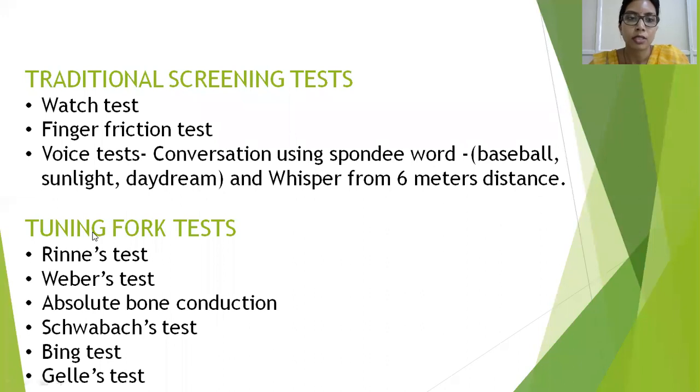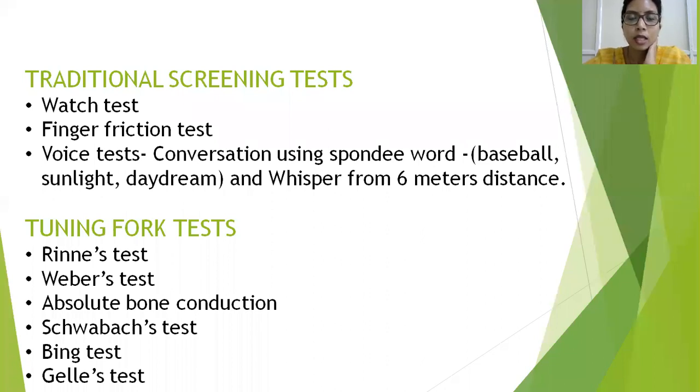Like the name suggests, the watch test uses a clicking watch. It is placed close to the ear and the perception of this ticking sound is checked in the patient. Next is the finger friction test. It's nothing but snapping of fingers. You snap fingers close to the patient's ear and check whether the patient is able to perceive it or not. The last traditional screening test is the voice test.